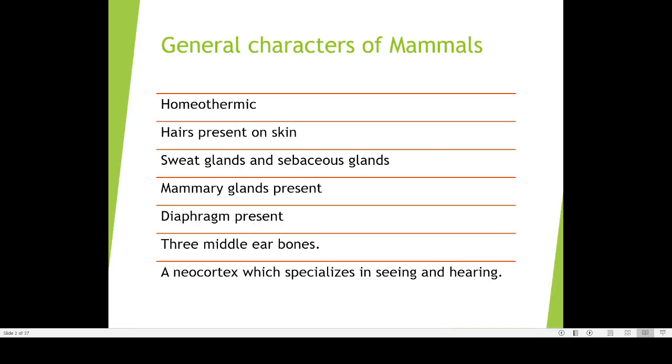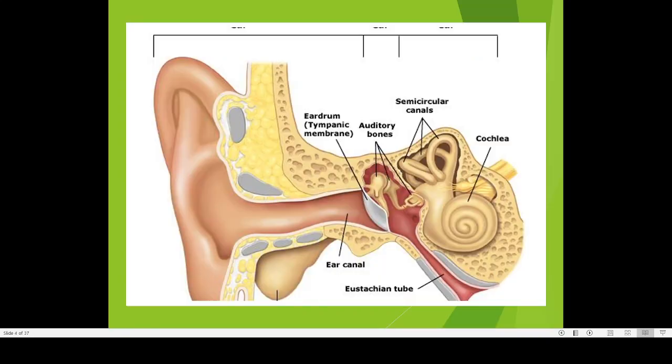Then what we are seeing in the case of mammals is that they have 3 middle ear bones. For example, if you take our ear, we can see the external ear, middle ear and inner ear. Now the middle ear usually has 3 bones. Do you know what is the name of these 3 bones? It's already shown there. What is the name of these 3 ear bones? You have studied it in your plus 2 classes. What is it? There are 3 bones.